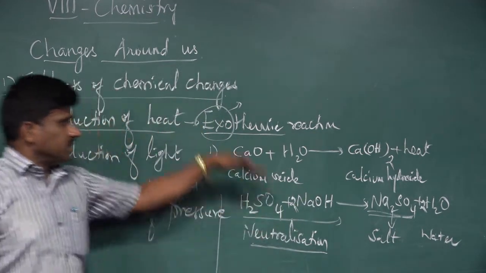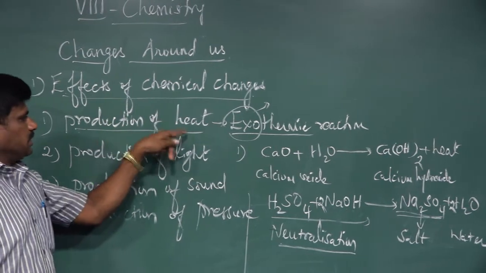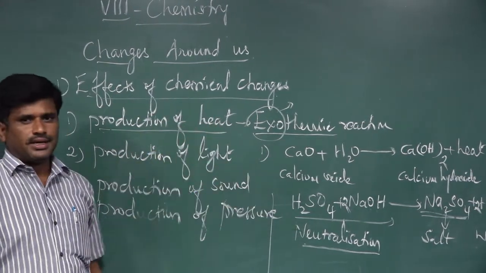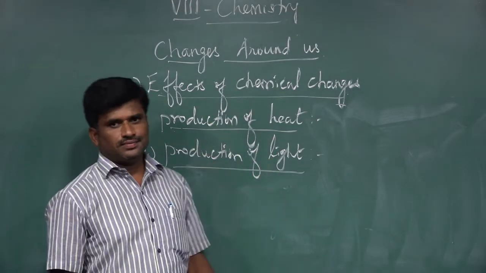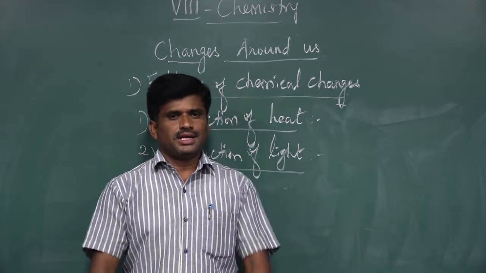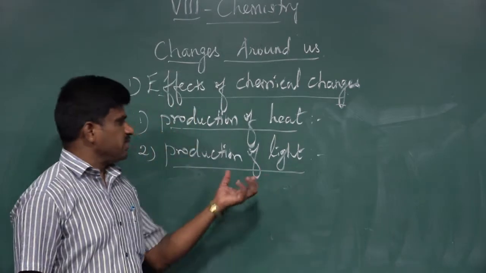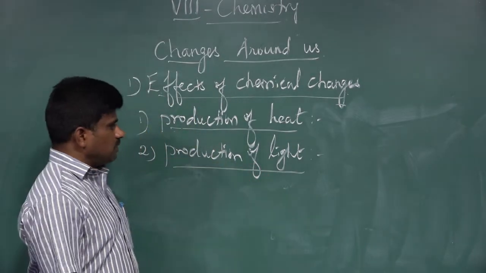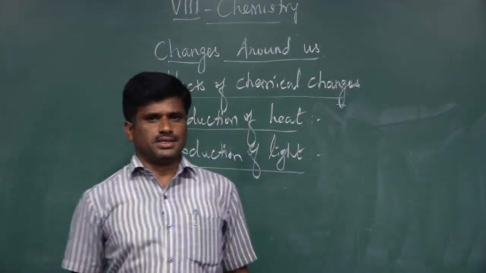In some reactions, heat energy is produced. During the reaction, heat energy is released. The second effect is production of light. Some chemical reactions produce light. When the reaction takes place, it produces light. We are going to take such a reaction as an example and discuss the production of light.